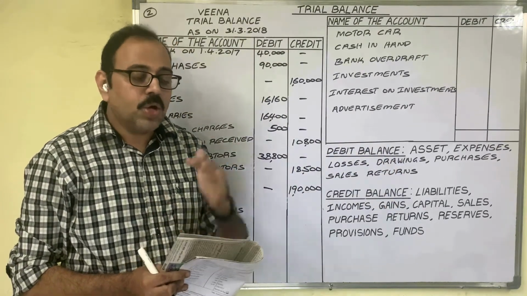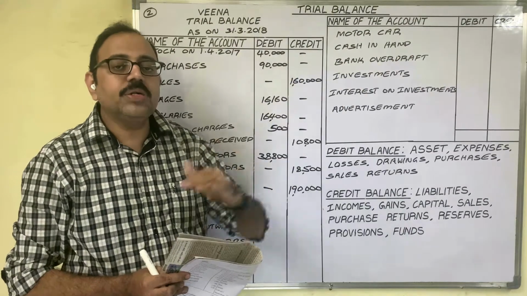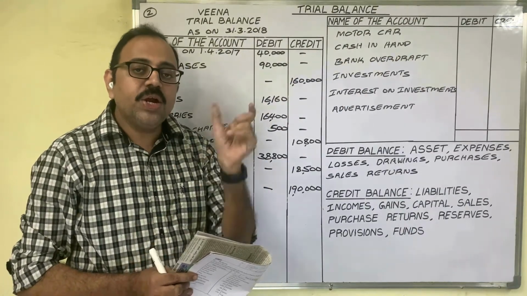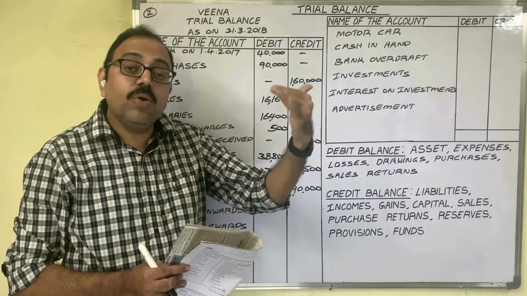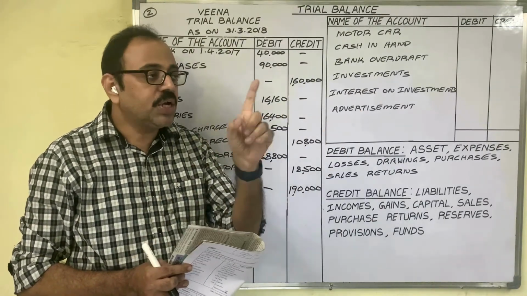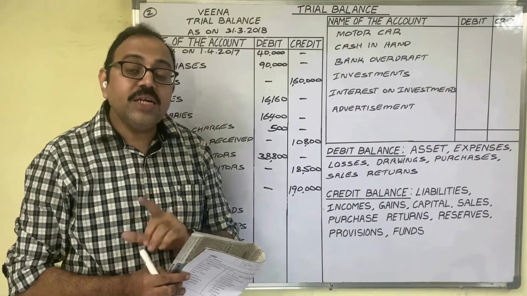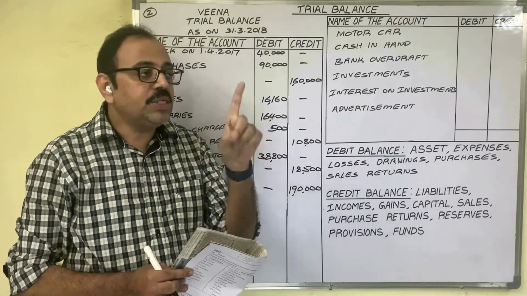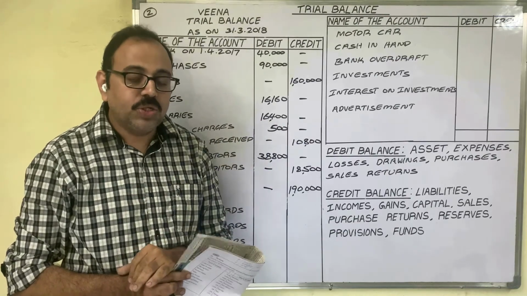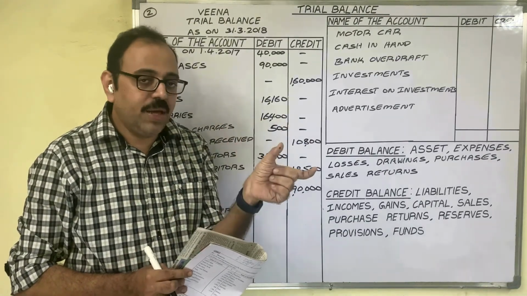For example, goods drawn by the owner for personal use. Entry will be drawings account debtor to purchases account. Cash drawn by the owner for personal use: drawings account debtor to cash account. Cash withdrawn by the owner from the bank for personal use: drawings account debtor to bank account. So everywhere, we are debiting the drawings account.